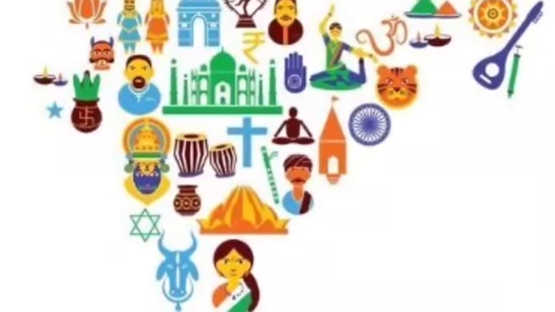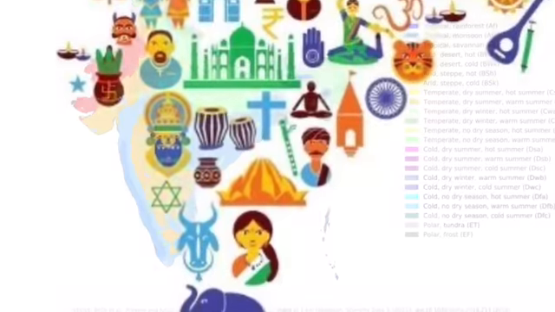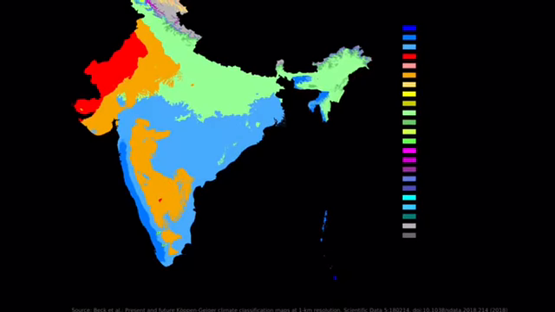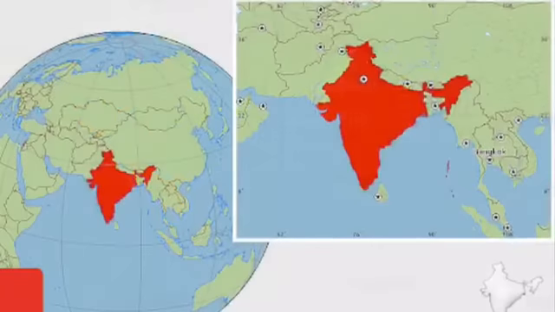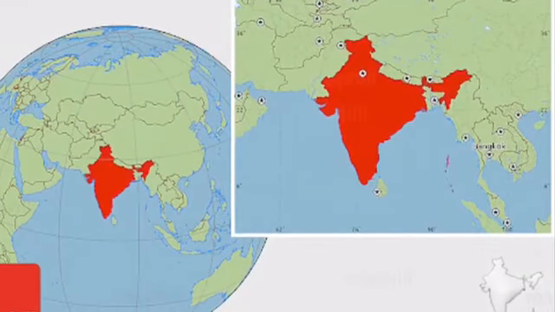India is renowned for its diversity in everything. It has diverse physical features, climate characteristics, vegetation types, people and economy. Getting to the point, that's its location and physical features.